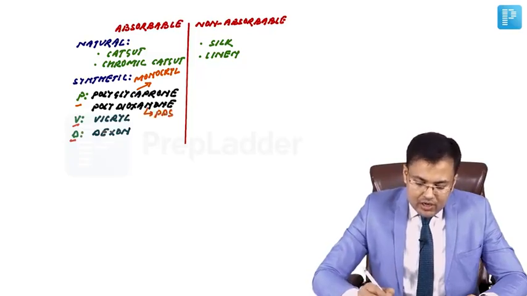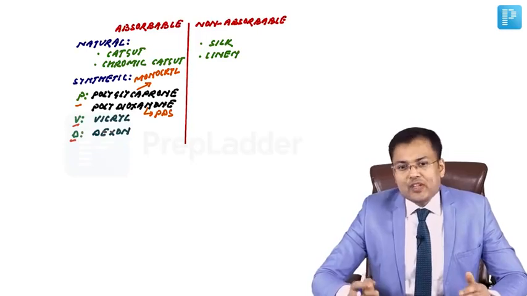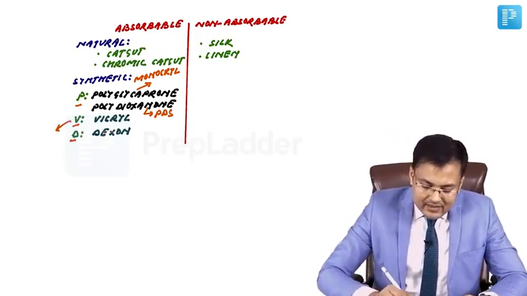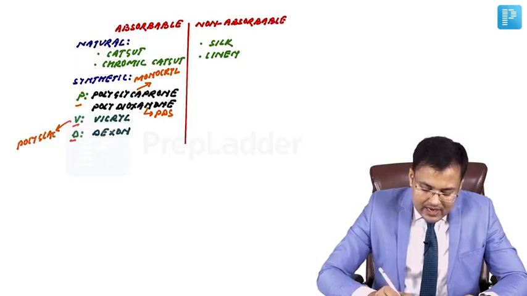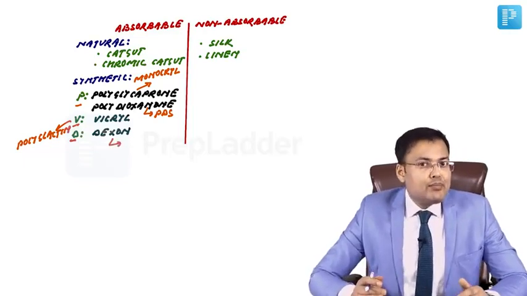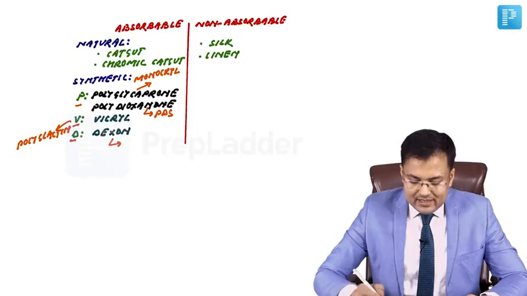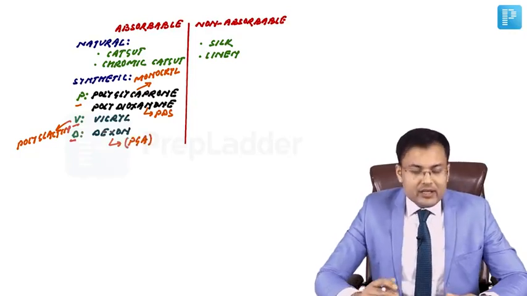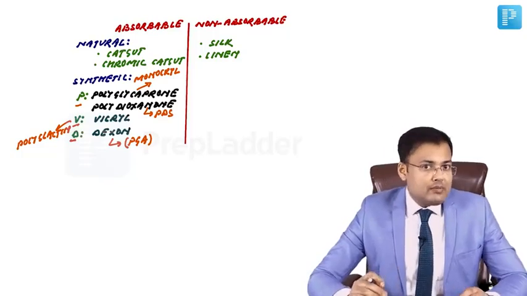Monocryl, that's polyglycaprone. What's the other name of polydioxanone? In short, we call it PDS. The other name of Vicryl is polyglactin. And you know what's the other name of Dexon? It's polyglycolic acid. Okay, these are the synthetic absorbable sutures.